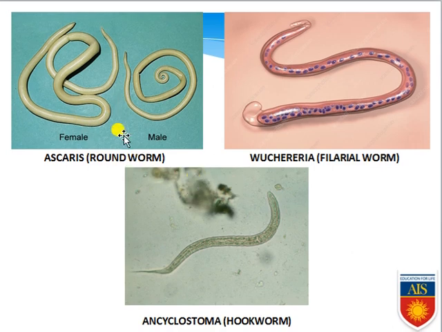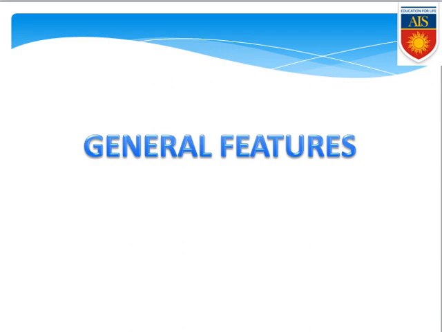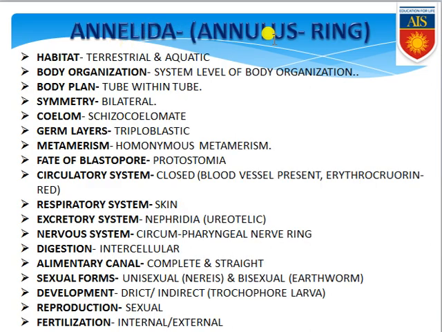Now we are going to the next phylum, phylum Annelida. First of all, we need to know the meaning of Annelida. Annulus means ring. So these organisms are differentiated into multiple ring-like structures, and those rings are sequentially present and form the entire body of annelids. For that reason the name Annelida has been given.